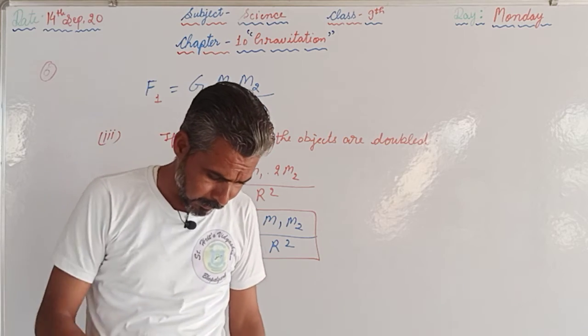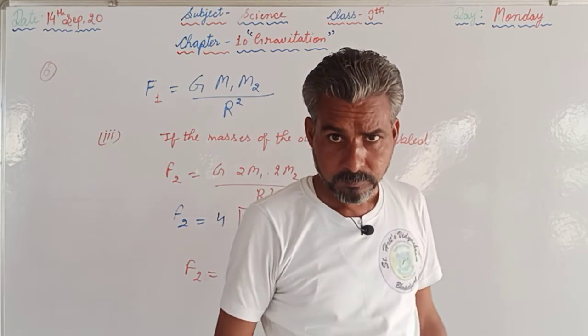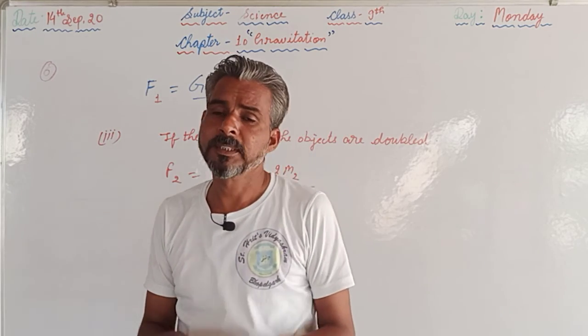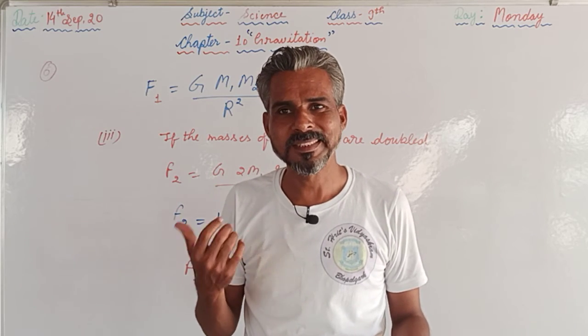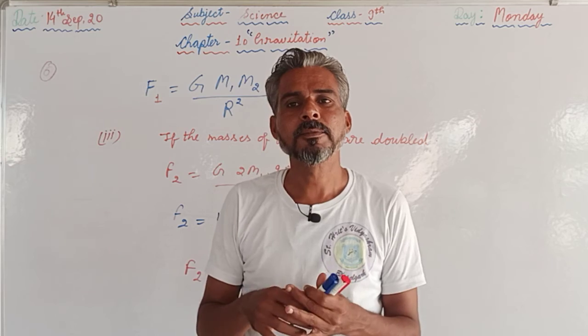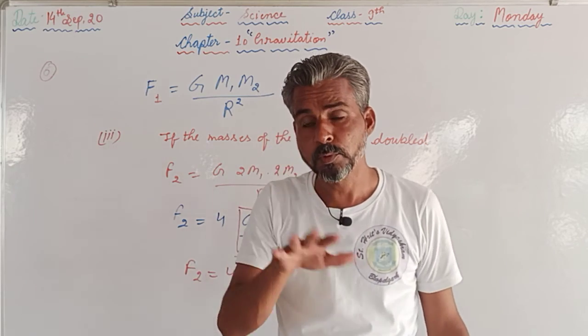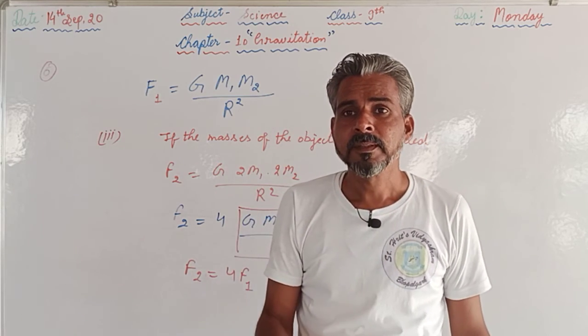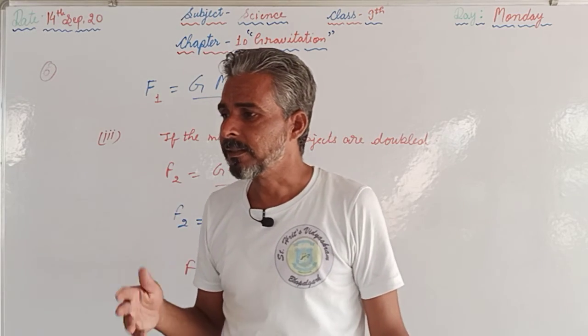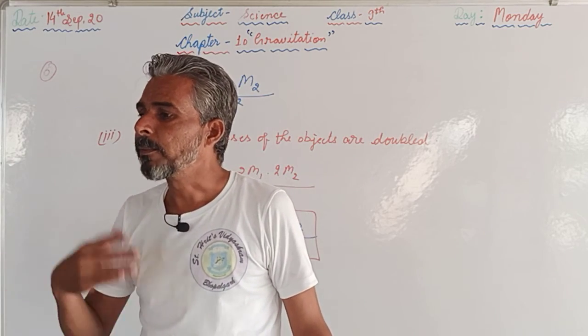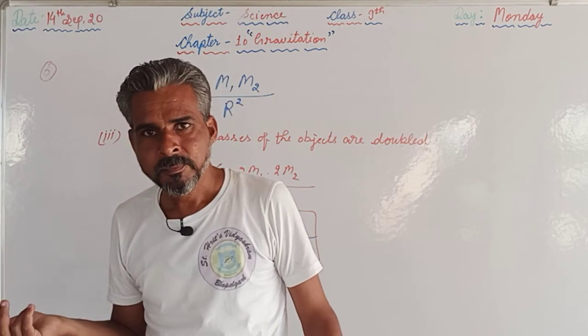So I hope that you have understood, and again you are supposed to go through the chapter, read the important terms, and see whether we have skipped any of the terms. At the same time you are supposed to go through all the questions as well, the in-text questions, and we have completed up to question number 6, and you can try the upcoming questions 7, 8, 9 or 10.